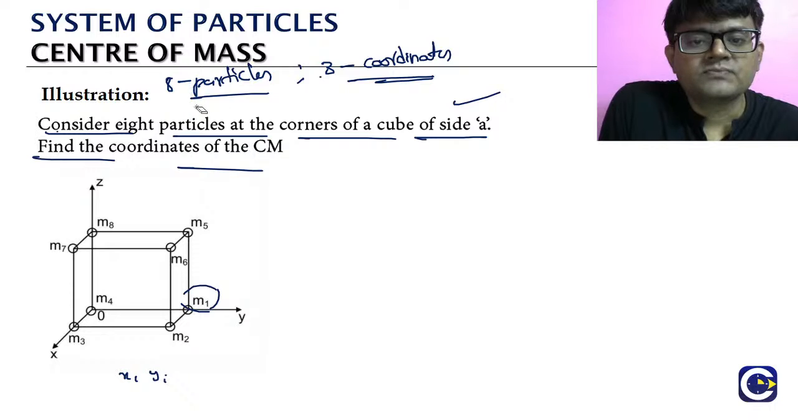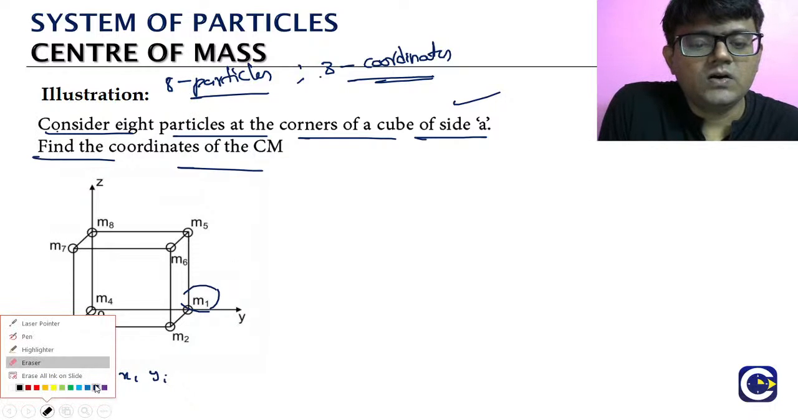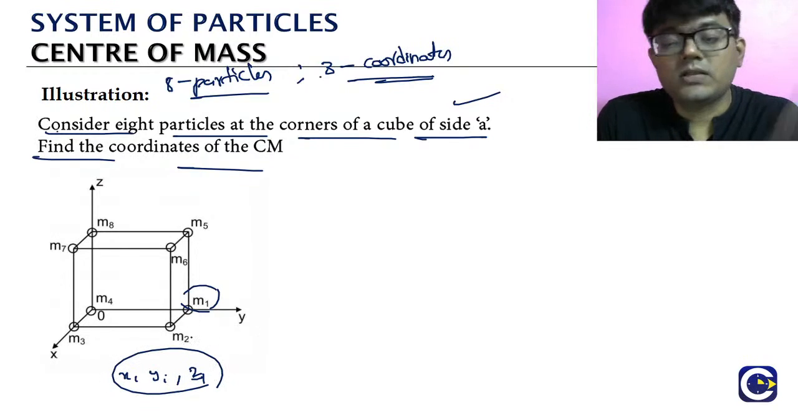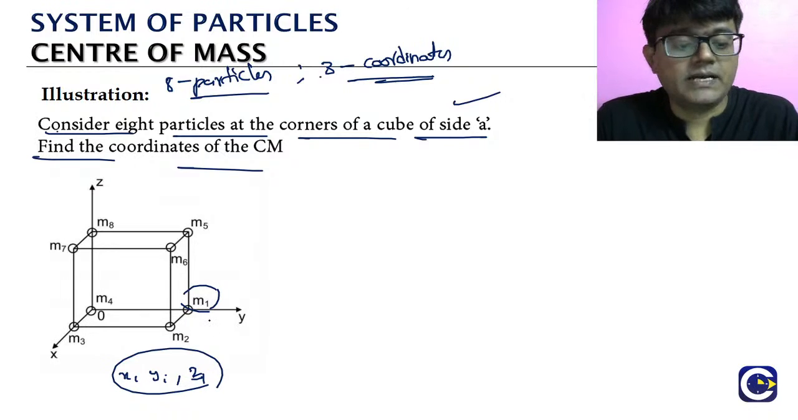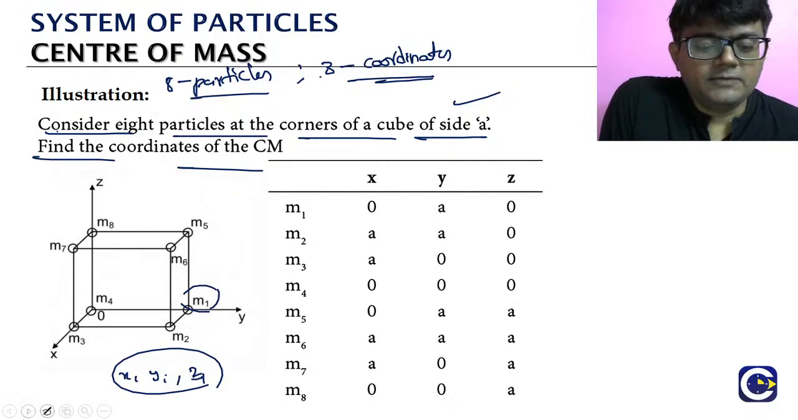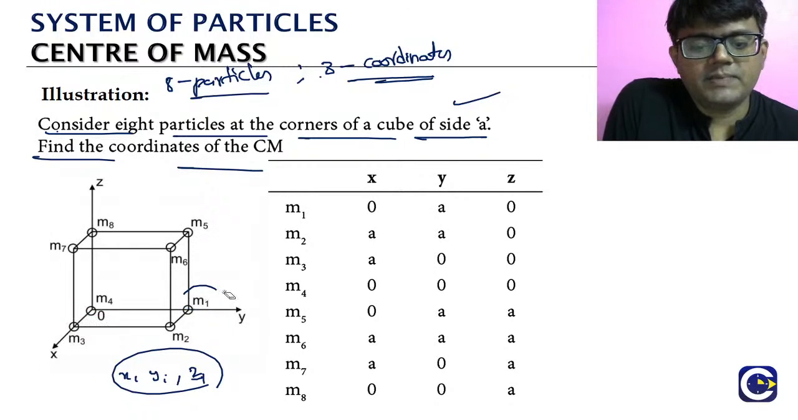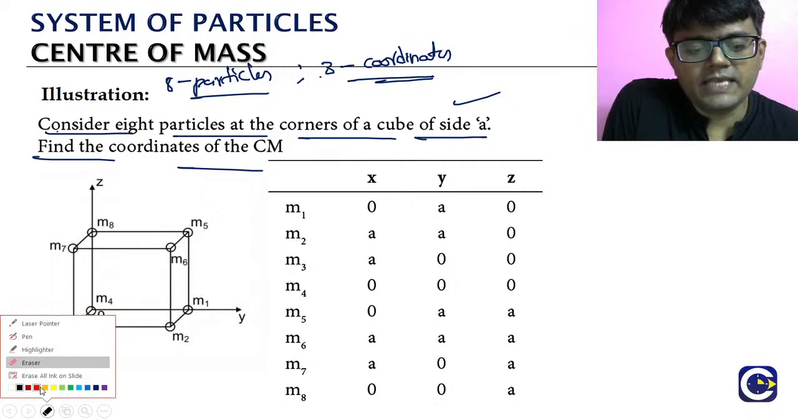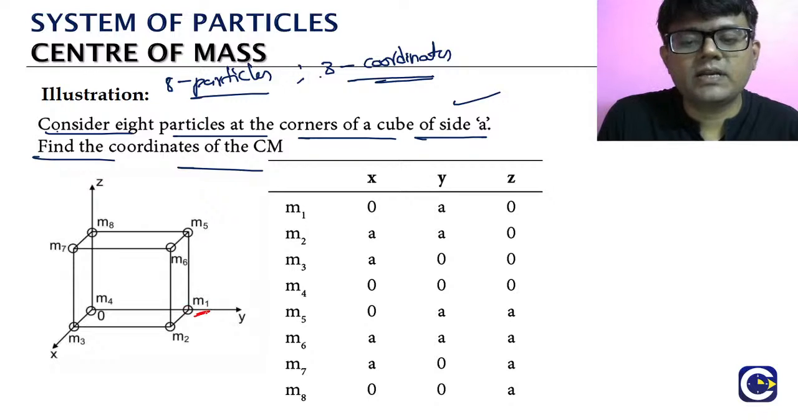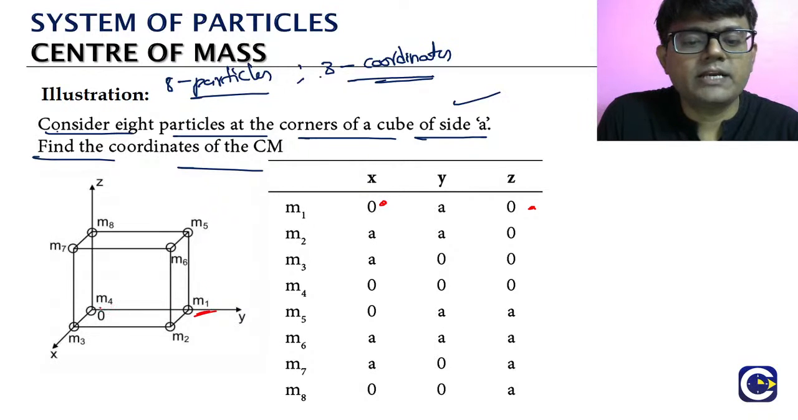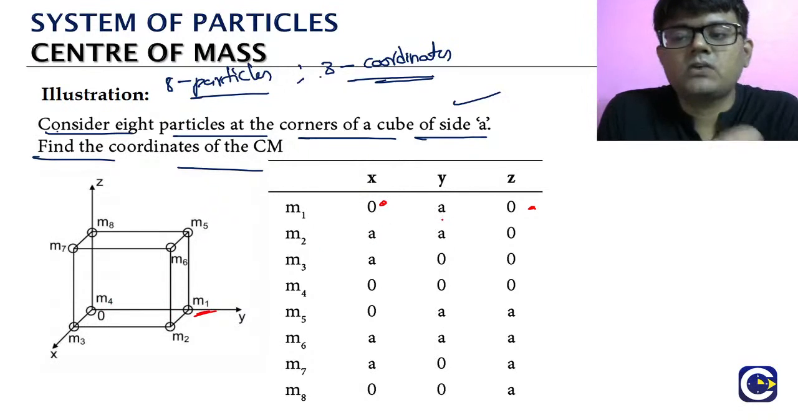Then we have to find particle 2, its x coordinate, y coordinate, z coordinate. Look at how it comes. If you take particle 1, m1, where is the particle m1? It is on the y axis. Since it is on the y axis, its x coordinate is 0 and z coordinate is 0. What will the y coordinate be? The side length of the cube is a, so the y coordinate will be a.